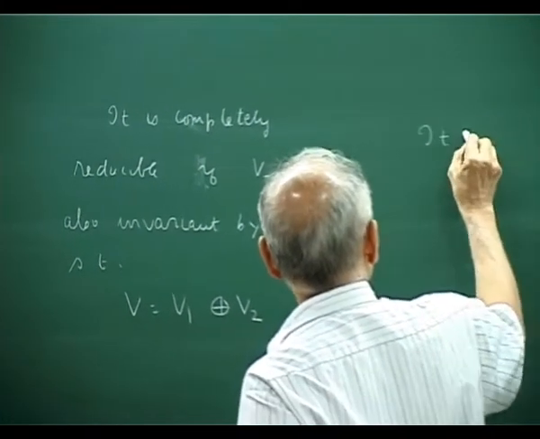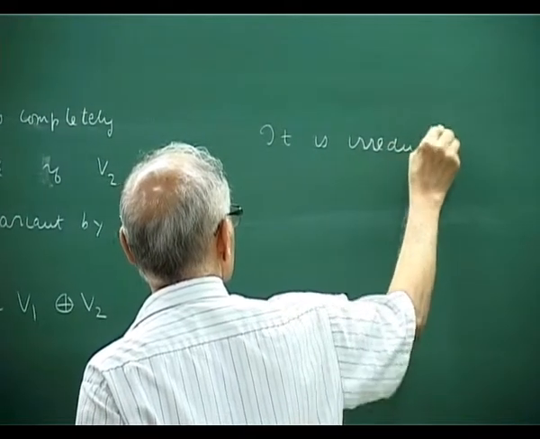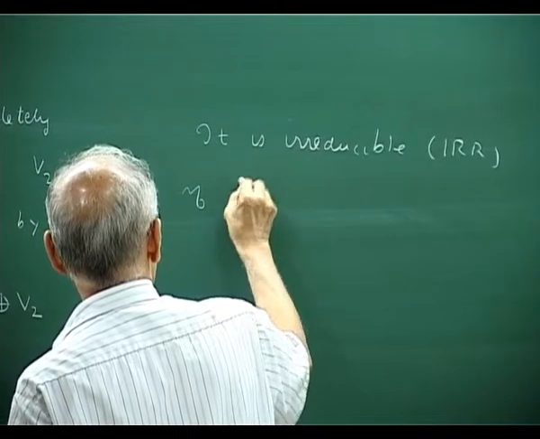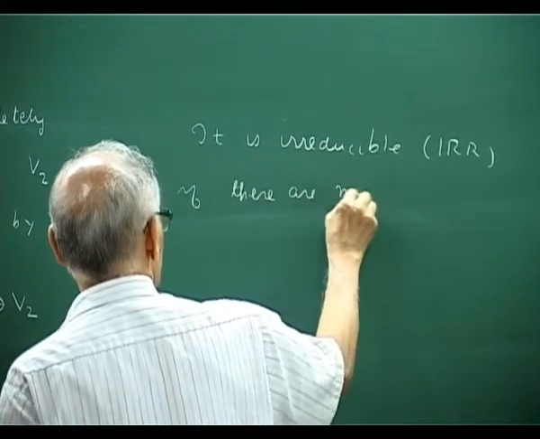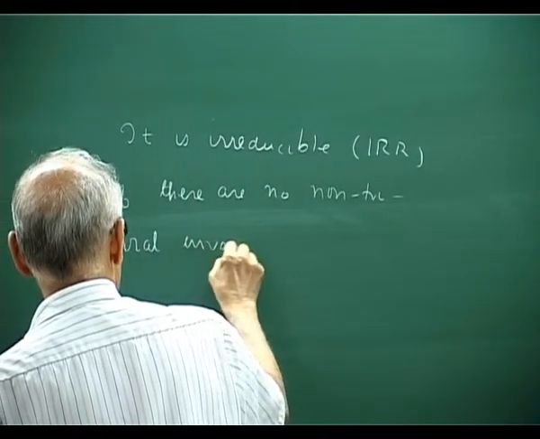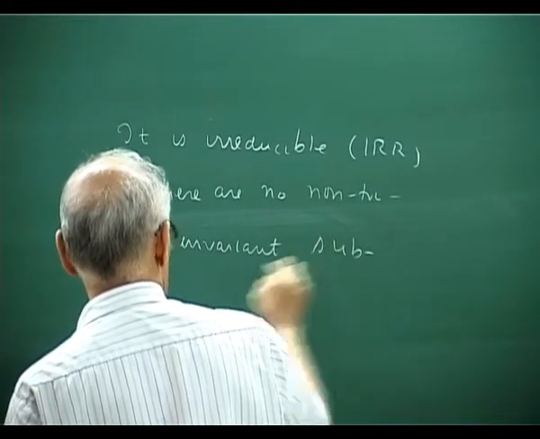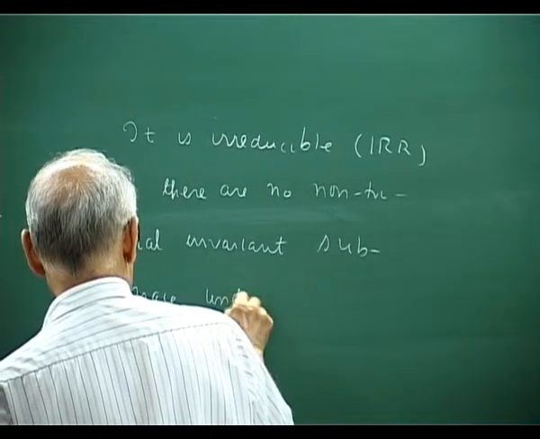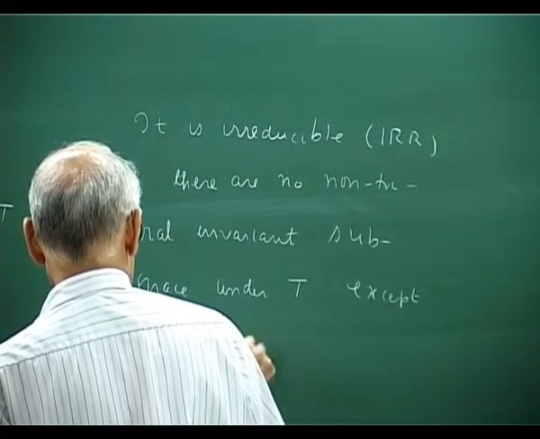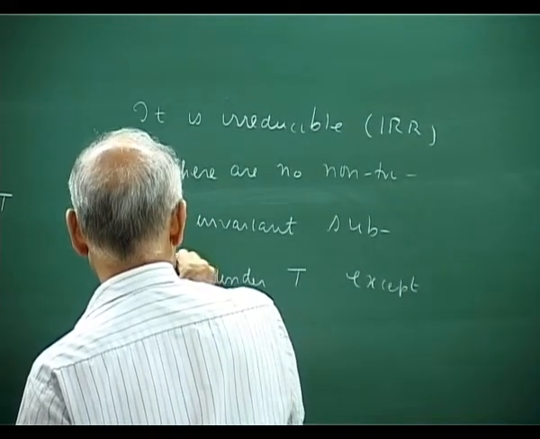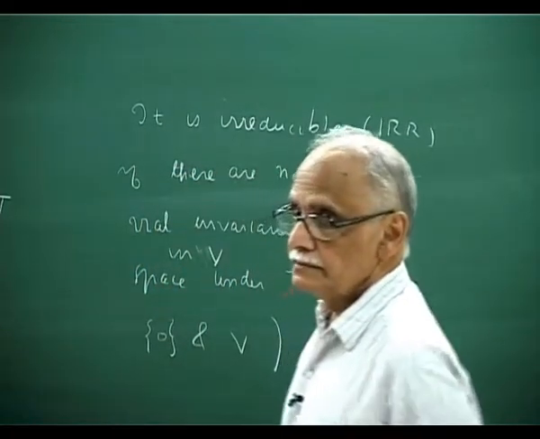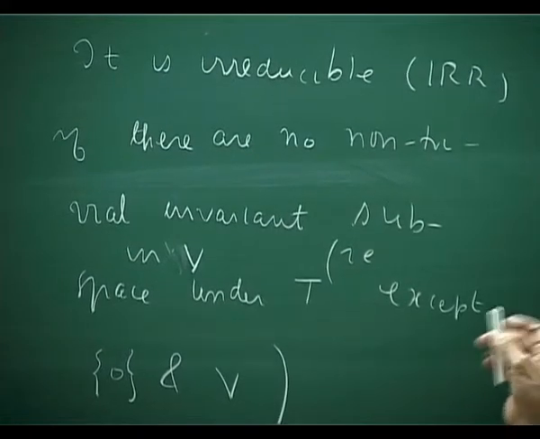It is irreducible if there are no non-trivial invariant subspace under T except 0 and V. Non-trivial means that is, except these. So all these are exactly the same as previously.